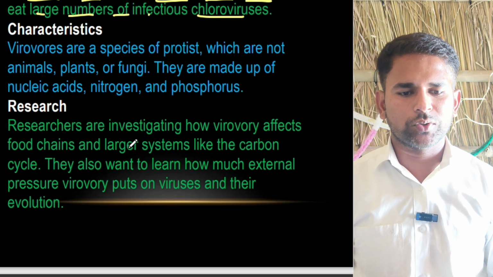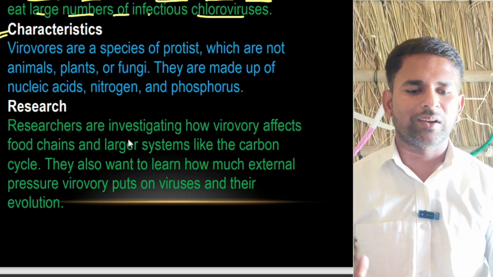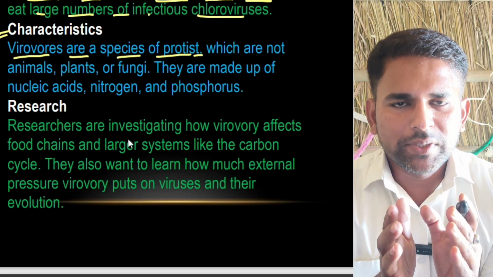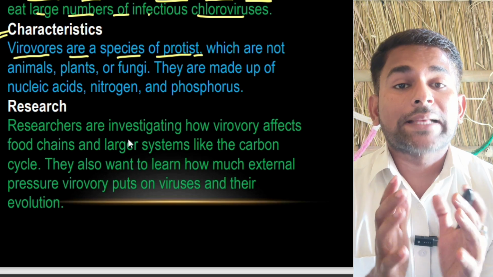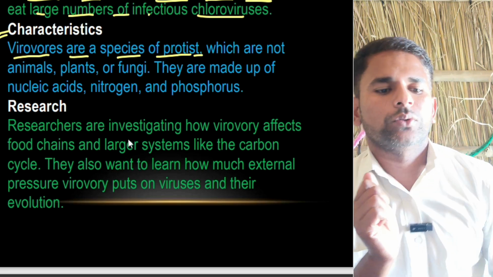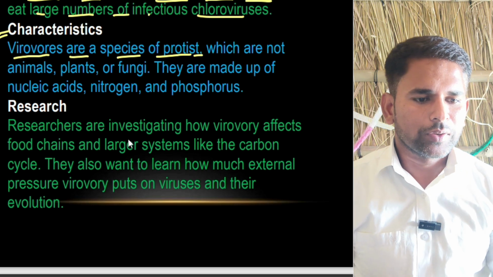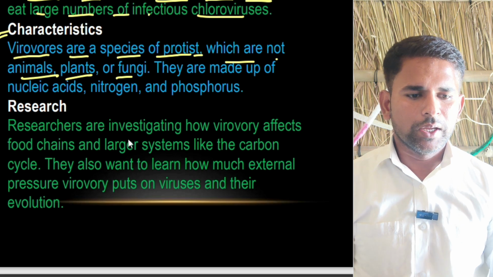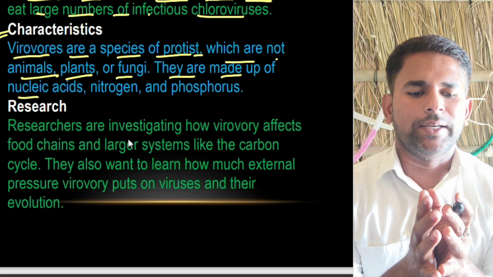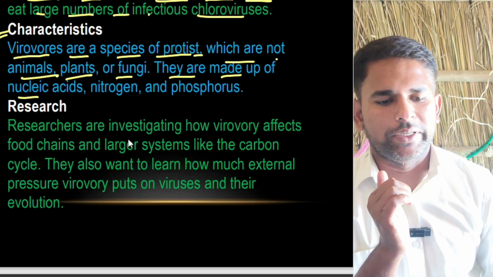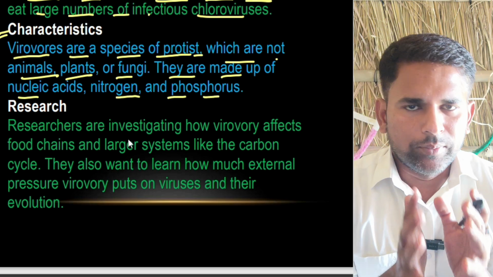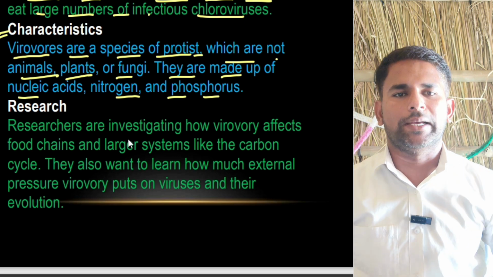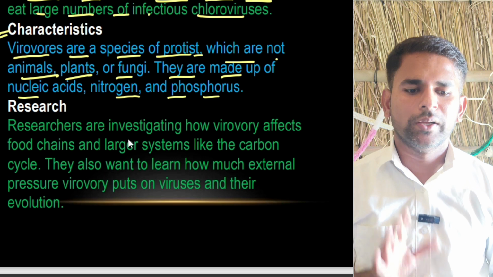After that one, there is another thing. If we are going to discuss the characteristics, what are they going to tell? Virivores are a species of protist. Protist means such types of species we can consider as single-celled species. So we can consider them under the protist, which are not animals, not plants, not fungi. They are made up of nucleic acid, nitrogen and phosphorus. It means virivore is basically made of nitrogen, phosphorus and nucleic acid. So don't be confused. Very important message is there.